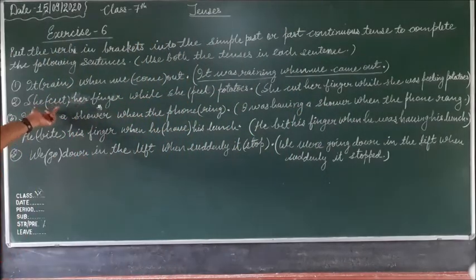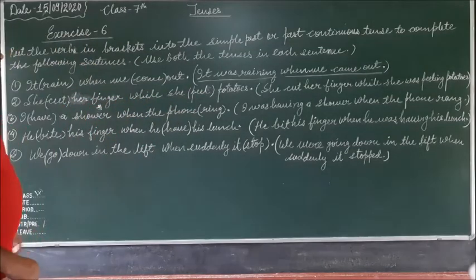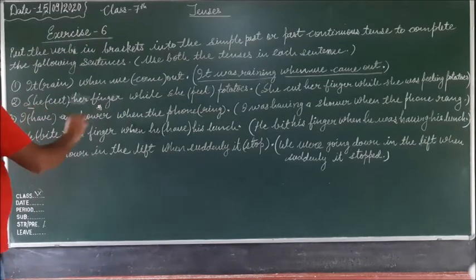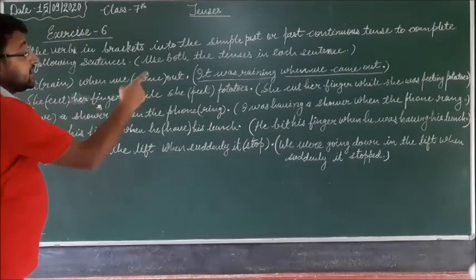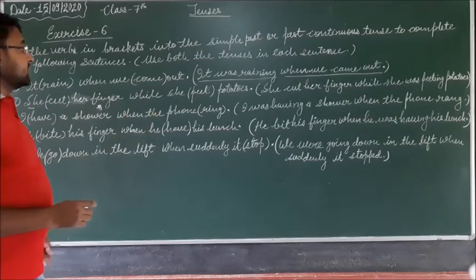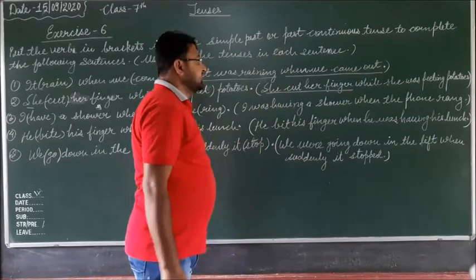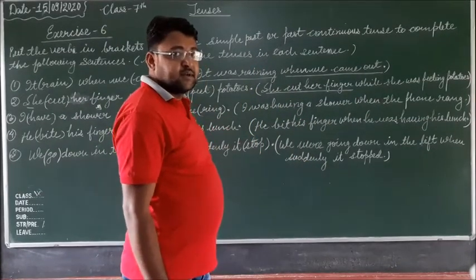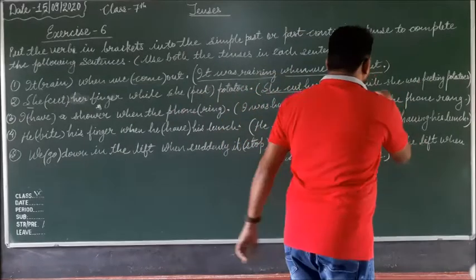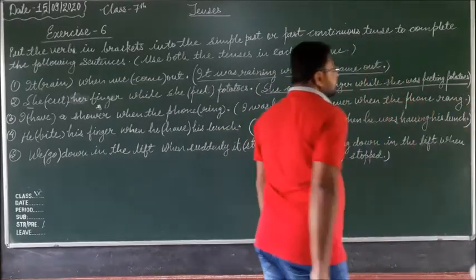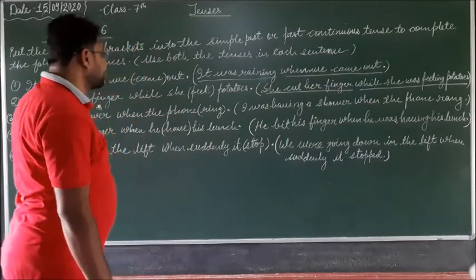Second sentence: she cut her finger while she peeled potatoes. So she cut her finger while she was peeling potatoes. She cut her finger is the simple past. All the forms of cut will be cut. And while she was peeling is the past continuous tense.